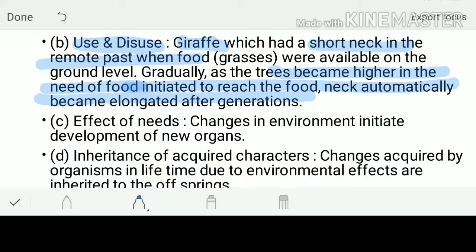This was his explanation for use and disuse: the giraffes were basically feeding on grasses and small trees, but as a result of evolution the trees became higher and higher, and in the need of food the giraffe's neck became elongated and elongated, and this special character was carried forward from generation to generation.